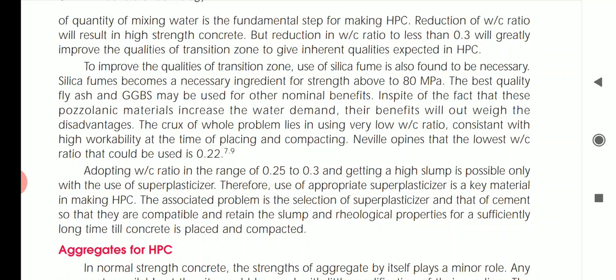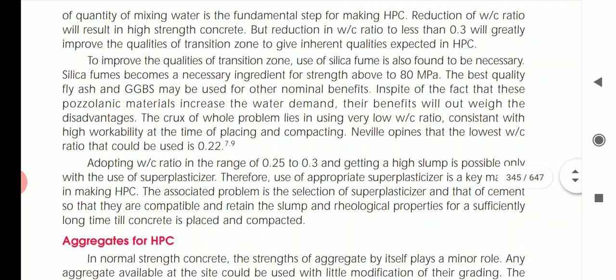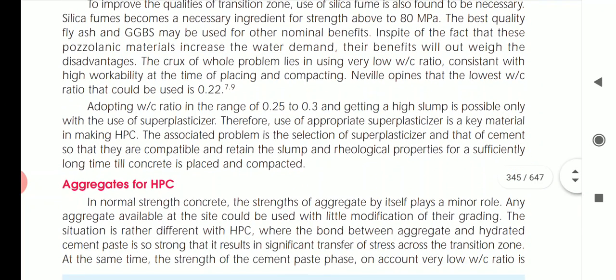The best quality fly ash and ground granulated blast furnace slag, that is GGBS, may be used for other nominal benefits. In spite of the fact that these pozzolanic materials increase the water demand, their benefits will cut away the disadvantages. The crux of the whole problem lies in a very low water cement ratio consistent with high workability at the time of placing and compacting. Navalny opines that a low water cement ratio could be used up to 0.22.